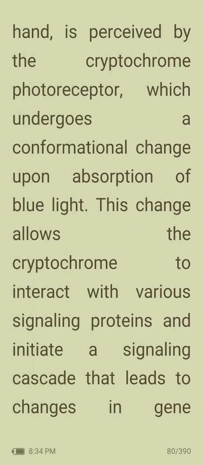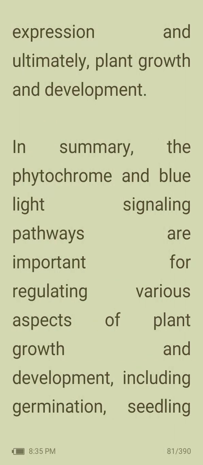Blue light, on the other hand, is perceived by the cryptochrome photoreceptor, which undergoes a conformational change upon absorption of blue light. This change allows the cryptochrome to interact with various signaling proteins and initiate a signaling cascade that leads to changes in gene expression and ultimately plant growth and development.